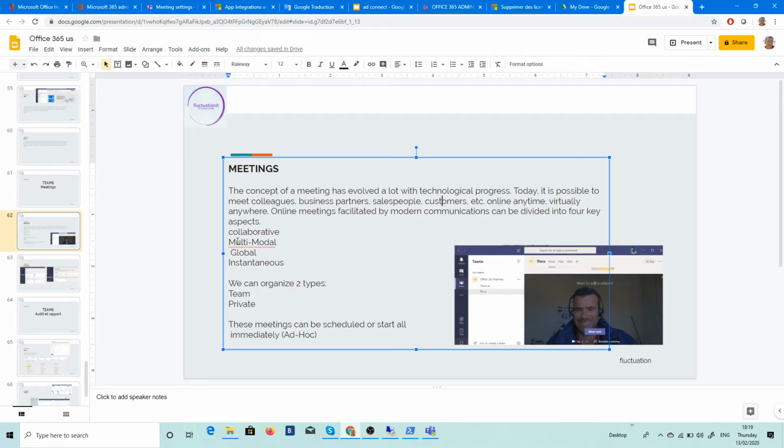So you have three aspects: collaborative, multi-modal, global, and instantaneous. And we can organize two types of meeting: private or team. Team for all the people who are in the team, or private just for you and me. And you can schedule it or you can do ad hoc.